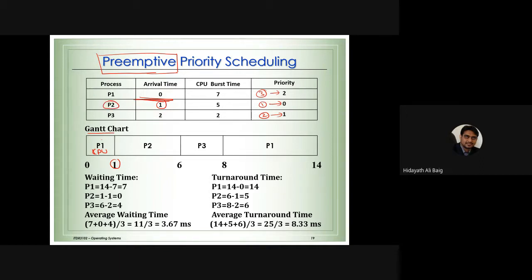We got another patient with more priority, 0, like an emergency. Now we check the emergency of this patient. This is 2, and the emergency of the new one is 0, which means process 2 is more important. So what will we do? We stop process 1 and we start process 2. Is that clear now?